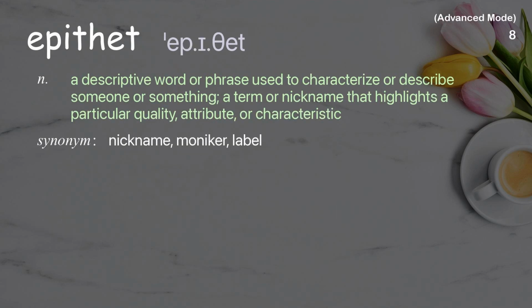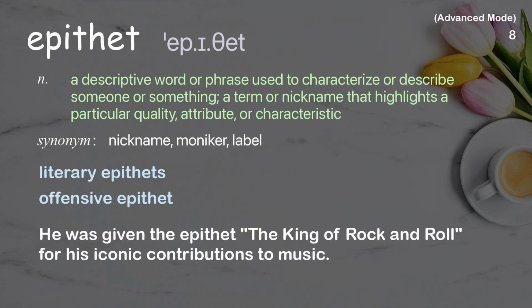Epithet. A descriptive word or phrase used to characterize or describe someone or something. A term or nickname that highlights a particular quality, attribute, or characteristic. Examples: Literary epithets. Offensive epithet. He was given the epithet the King of Rock and Roll for his iconic contributions to music.